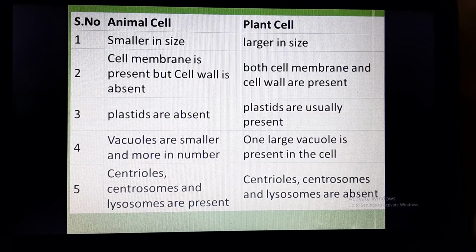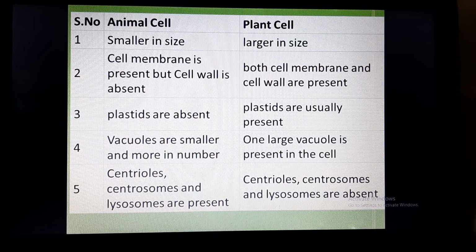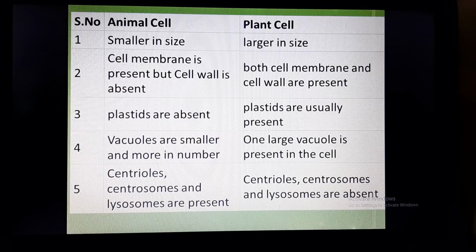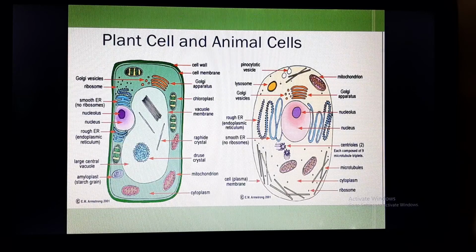Now we have also studied, when we were studying vacuoles, that plants have one large vacuole in the cell and animals have smaller vacuoles which are more in number. So in an animal cell, either the vacuole will be absent, or if the vacuole is present, it will be smaller in size, and there may be vacuoles in multiple numbers. Now in animals, centrioles, centrosomes and lysosomes are present, whereas in plant cell, centrioles, centrosomes and lysosomes are absent. So these are the basic 5 differences between animal cell and plant cell.